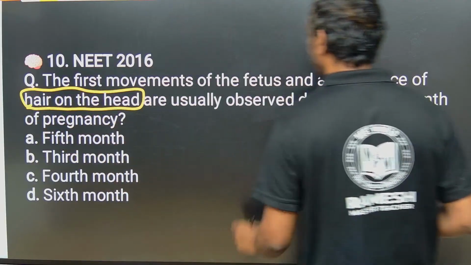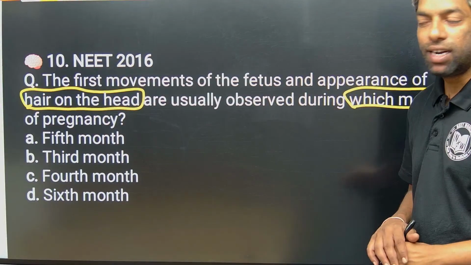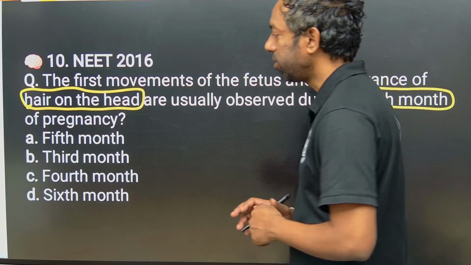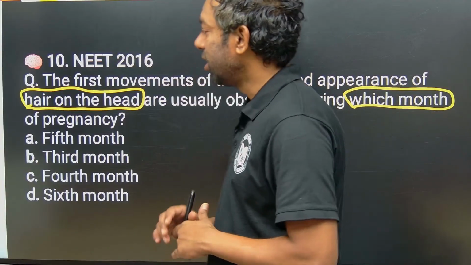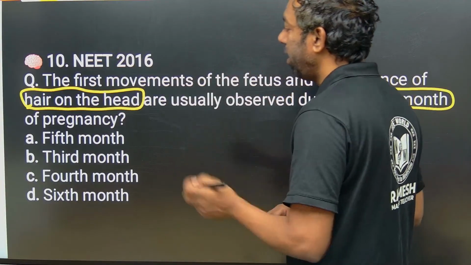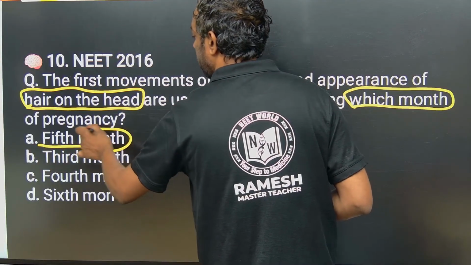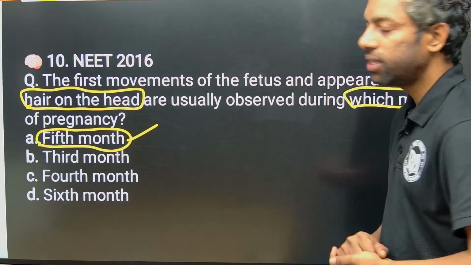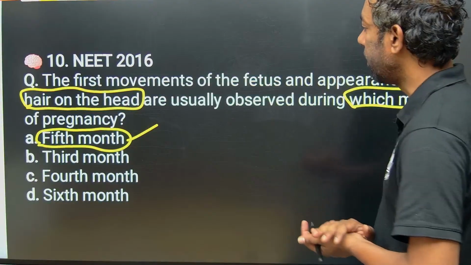Nobody can expect this question. In embryonic development, the hair and head are produced in the 5th month. The 5th month is the answer, a direct question in development.